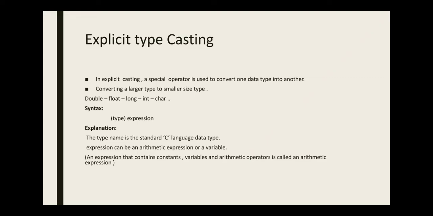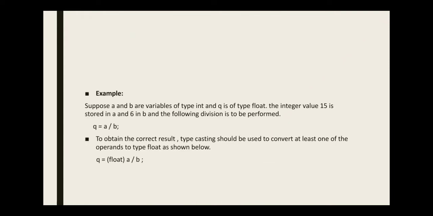What is the general format? See the syntax: type and then expression. Type is the standard C language data type, any data type. Expression can be an arithmetic expression or a variable, where an arithmetic expression contains constants, variables, and arithmetic operations.